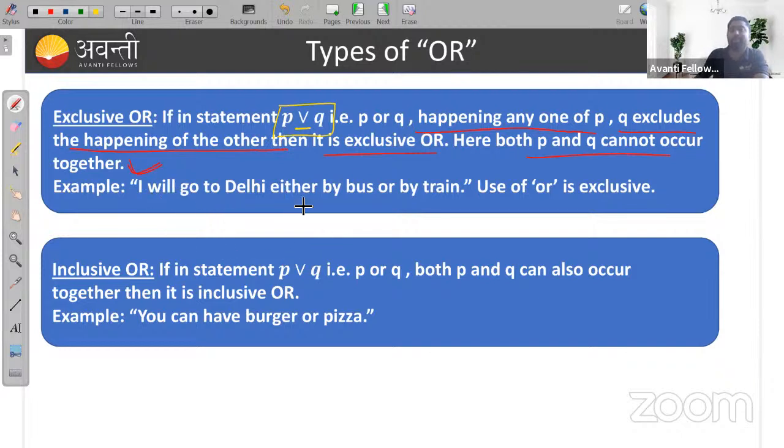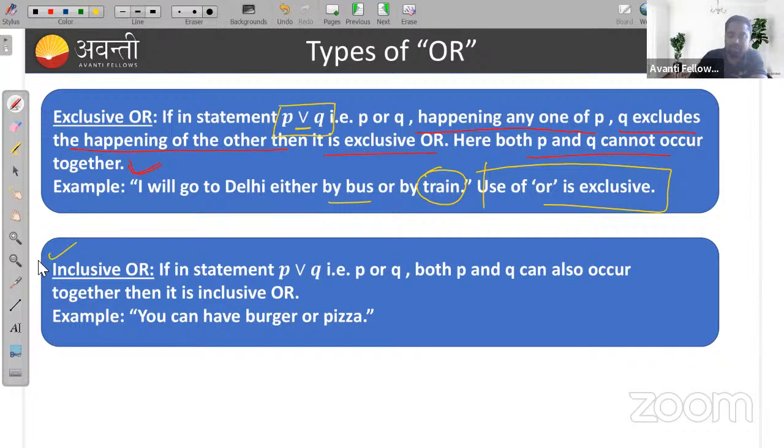I will go to Delhi either by bus or by train. Use of or is exclusive here. That means if you are traveling by bus, then you are not traveling by train. So if one statement is true, then the other will be excluded, the other will be false, obviously. So this is an example for exclusive or.